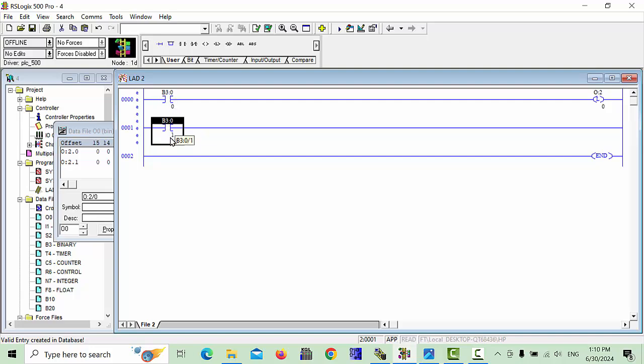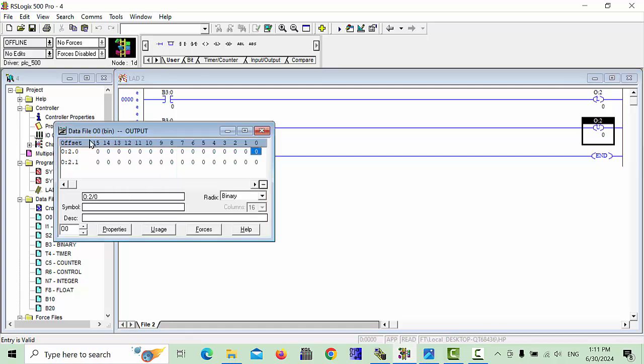First you choose 0, and second you have to choose in this serial B3.0, you choose 1, and next you have to choose unlatch bit. I give the address that same output, O colon 2 slash 0, because I would like to unlatch that one, the serial of the 0 colon first output. I would like it to be unlatched.